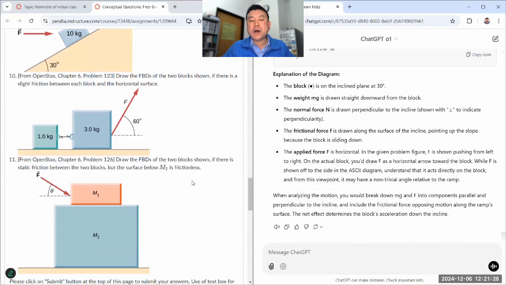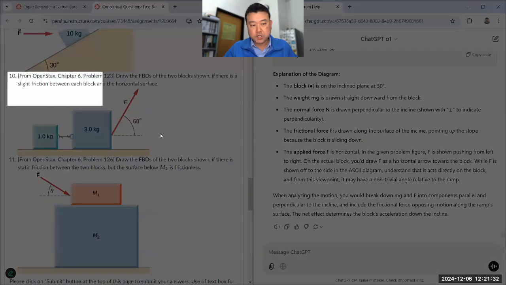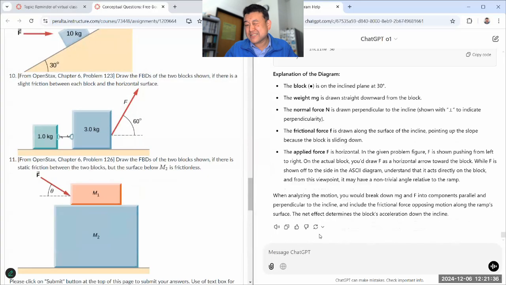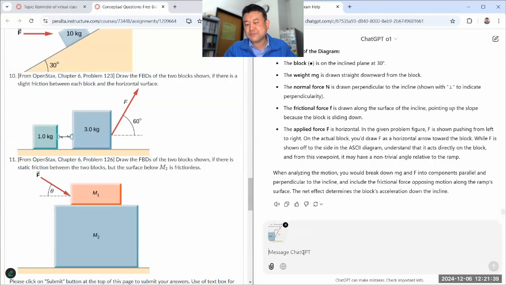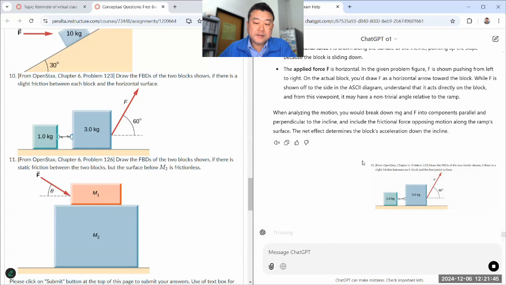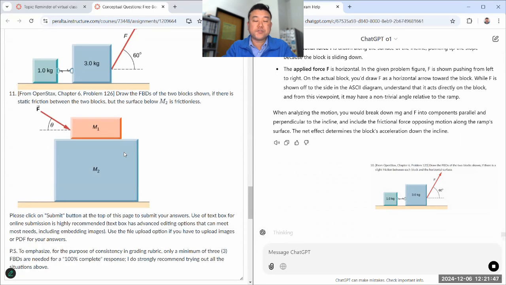if I were a student who, from the word description of ChatGPT, couldn't draw the diagram well on my own, I think looking at this ASCII art, I don't think it really helps me. So I think I'm still well justified in saying that ChatGPT doesn't know how to draw a free body diagram. Yet. Not well.